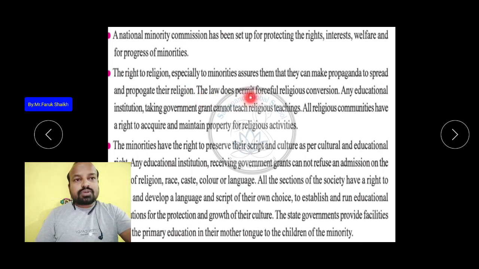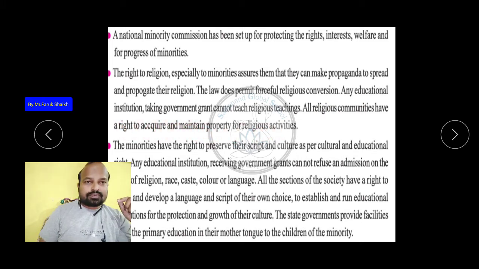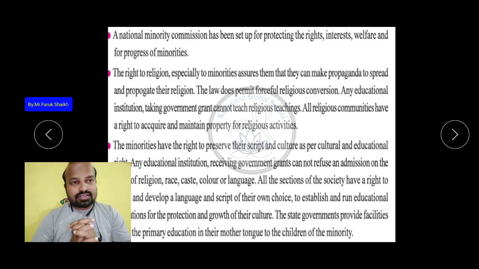The law does not permit forceful religious conversion. Any educational institute taking government grant cannot teach religious teaching. All religious communities have a right to acquire and maintain property for religious activity. This is a law, it does not permit forceful religious conversion, यानी कि किसी को जबरदस्ती हम किसी का धर्म परिवर्तन नहीं करा सकते.